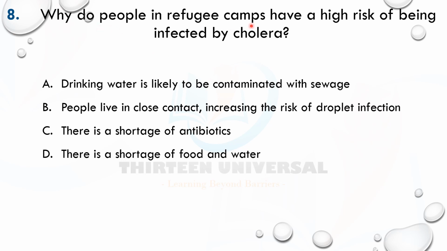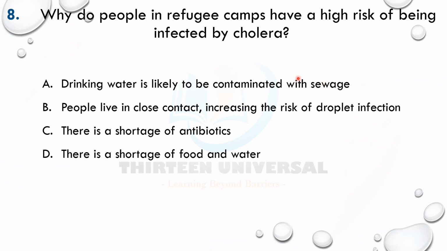So why do people in refugee camps have a high risk of being infected by cholera? One of the threats to refugees is cholera. Why? Okay, pause the video and tell me the answer. Chat me now on what's the answer. Drinking water is likely to be contaminated with sewage. Yep, untreated sewage is a major way of spreading cholera.